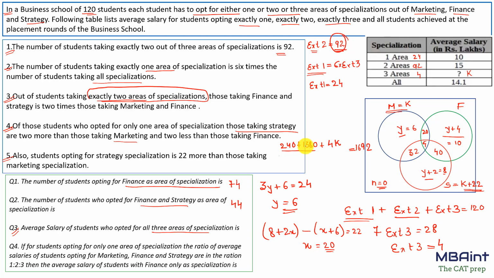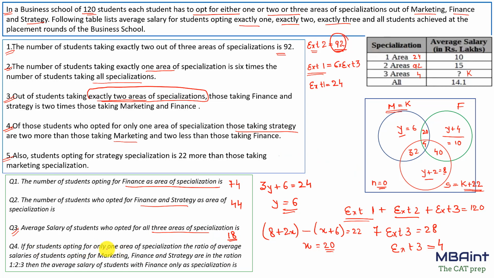Now if we quickly sum this up, 240 plus 1380, that makes it 1620, plus 4K, that equals 1692. So if we subtract, we'll get 72 by 4, that makes K equal to 18. So the answer to this question is nothing but 18.